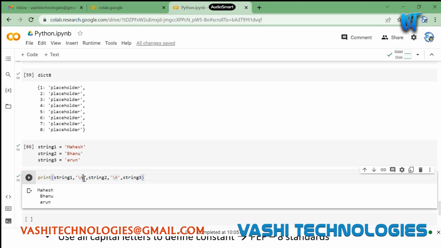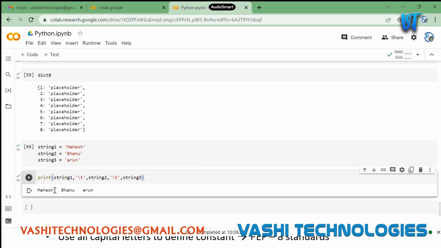And also you can do the same thing using T, right? Slash T will be for tab. Instead of printing them in a line, you can separate them using tab as well. So for output formatting, these slash T and slash N will be very useful when we are performing output formatting using print.